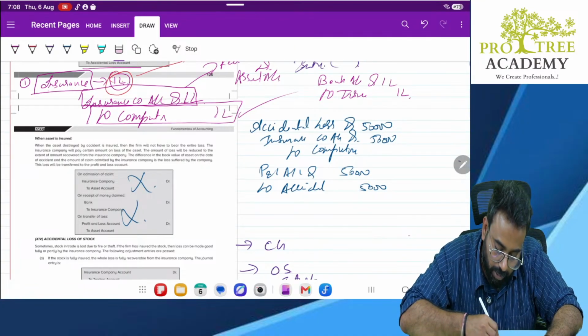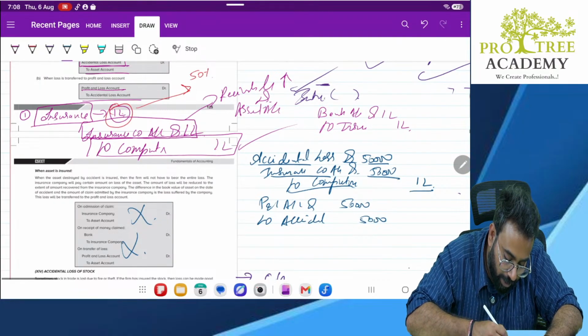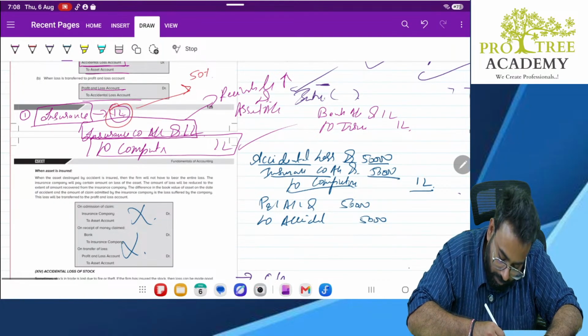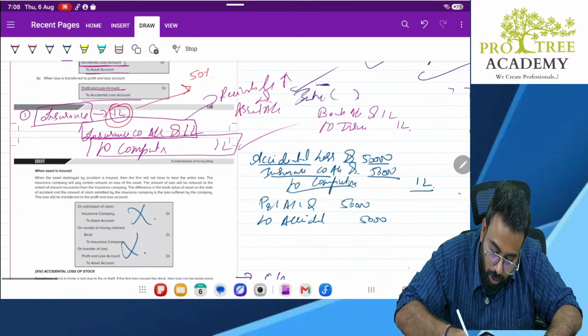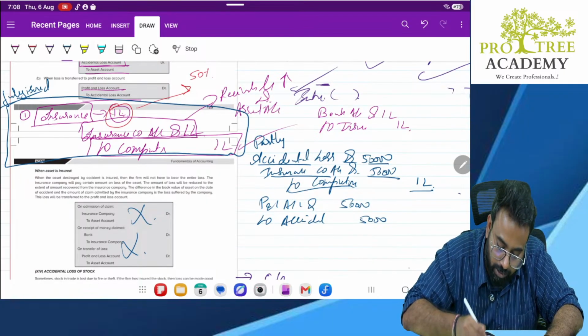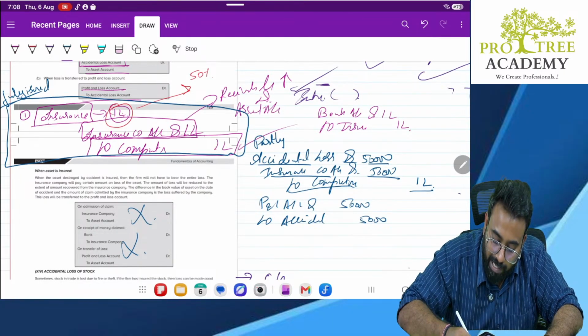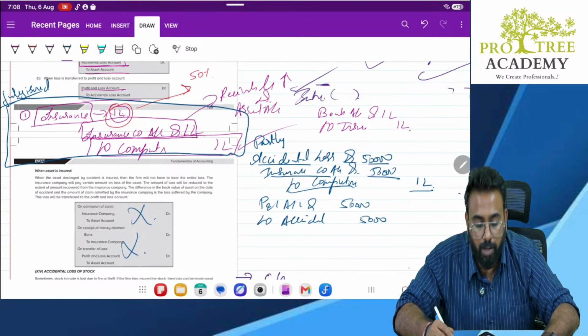This one also you please record. Here you give a heading fully insured. Here you give the heading partly insured. Fully insured, what is the entry? Insurance company account debit to computer account. Partly insured, what is the entry? Accidental loss account debit 50,000, insurance company account debit 50,000, to computer account 1 lakh.